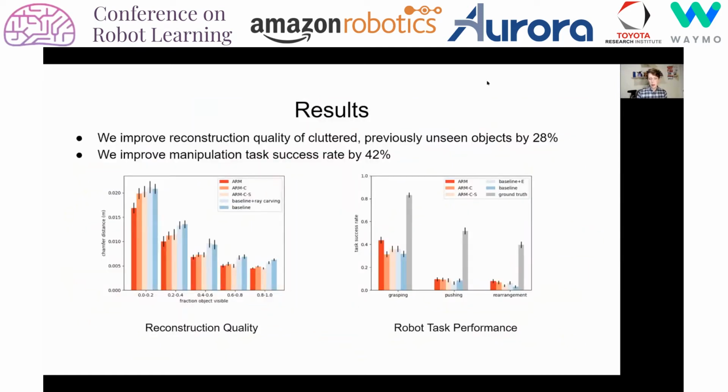When evaluated on our reconstruction datasets and robot tasks, we found that ARM improves reconstruction quality as measured by chamfer distance of previously unseen objects in clutter by 28%. We found that ARM improves manipulation task success rate by 42% as compared to the baseline.